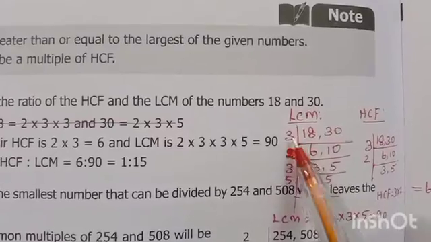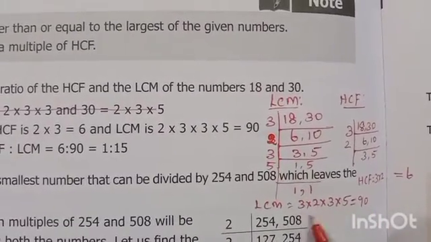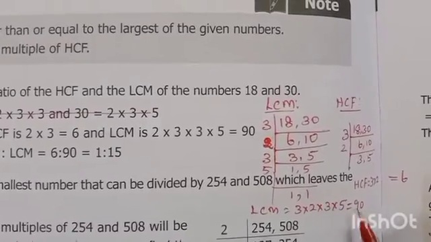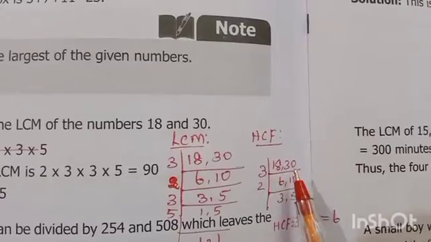So the LCM is 3 into 2 into 3 into 5, which is equal to 90. 3 2s are 6, 6 3s are 18, 18 into 5 is 90.